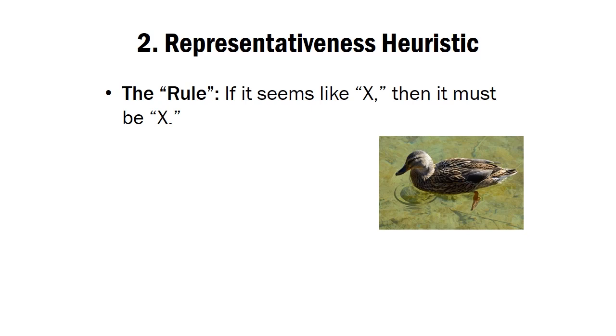Another heuristic that people use to make judgments and decisions is what's called the representativeness heuristic. And this rule is that if it seems like X, then it must be X.